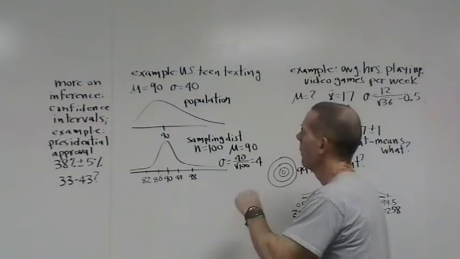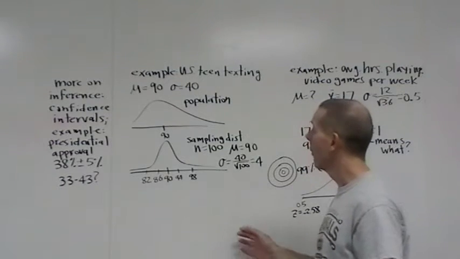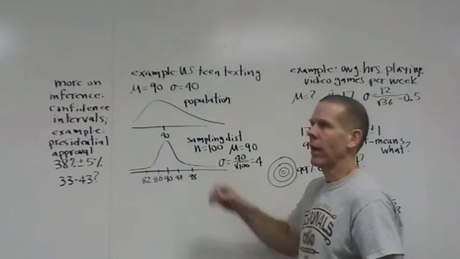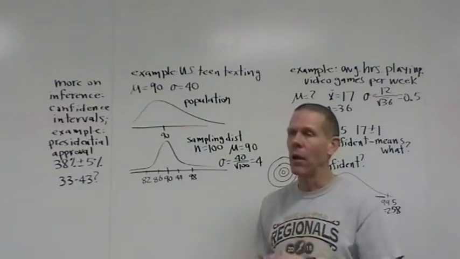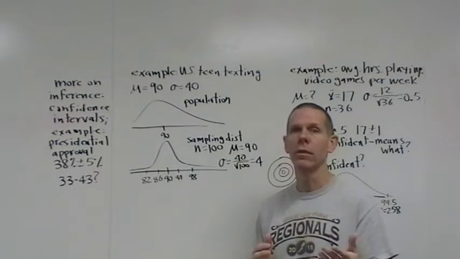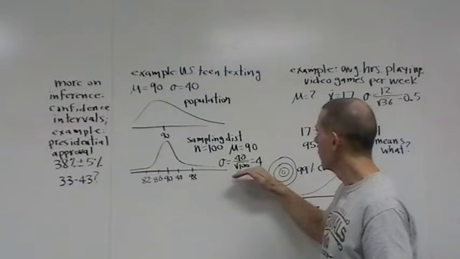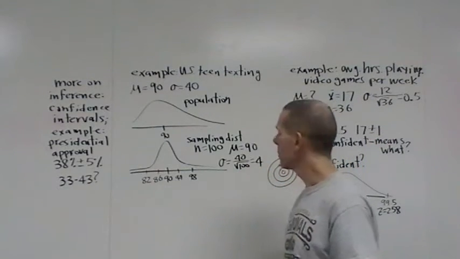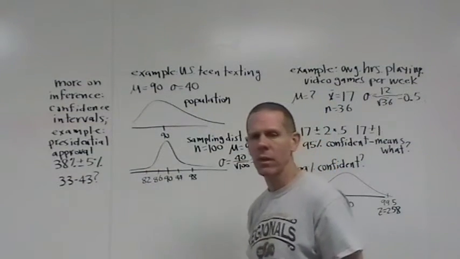We also know that we can use this formula for the standard deviation of the sampling distribution because, well, 100 is less than 10% of the number of U.S. teams out there. I would dare say that there's more than 1,000 U.S. teams. So because we took a small sample, we can legitimately use this formula for the standard deviation of the sampling distribution.